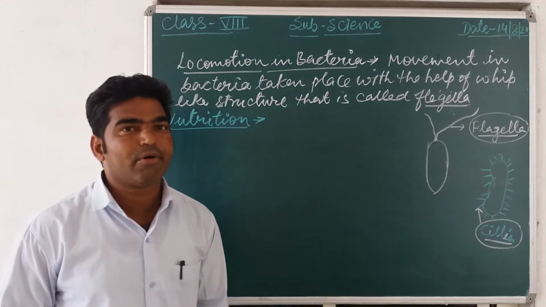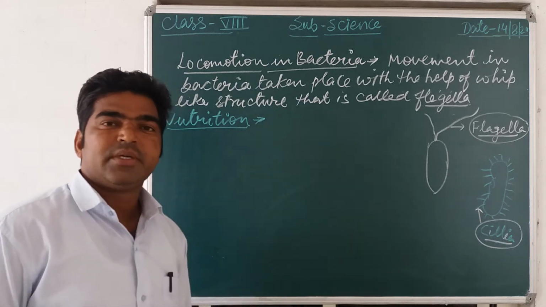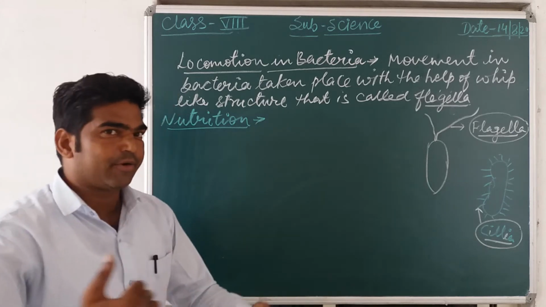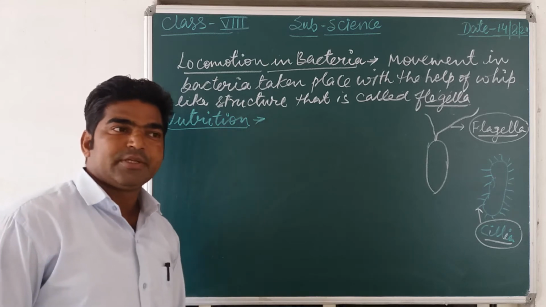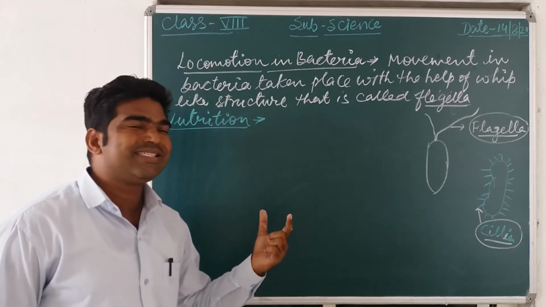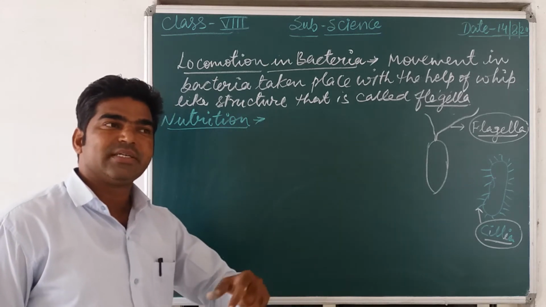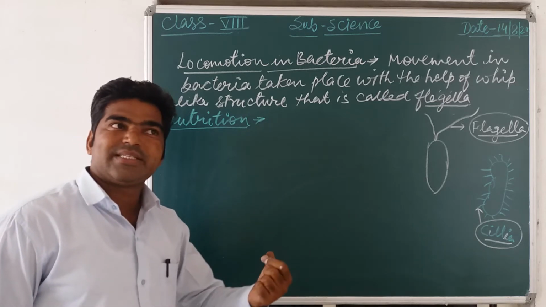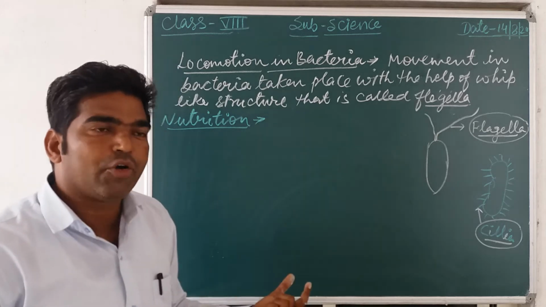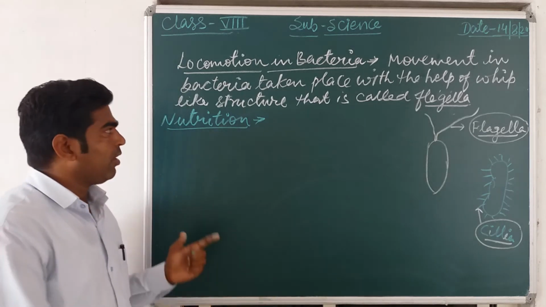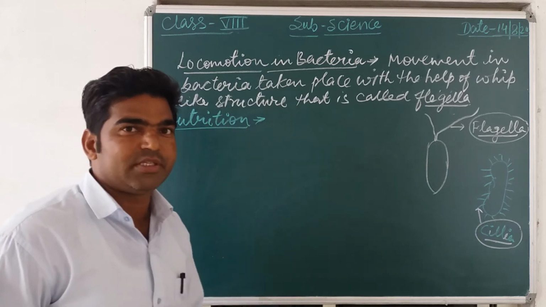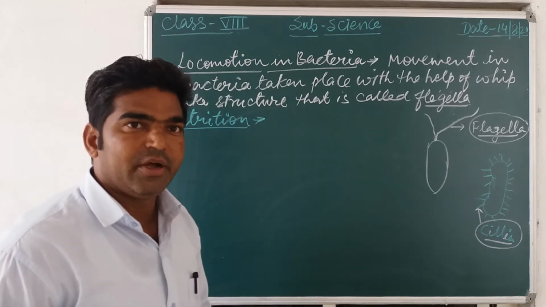There are two different types of organisms: autotrophs and heterotrophs. Autotrophic mode of nutrition and heterotrophic mode of nutrition. Autotrophic mode of nutrition means organisms, animals or plants, that can synthesize their food by themselves. That is autotroph, self-synthesize. But bacteria is a heterotroph. Heterotrophs means it follows heterotrophic nutrition.